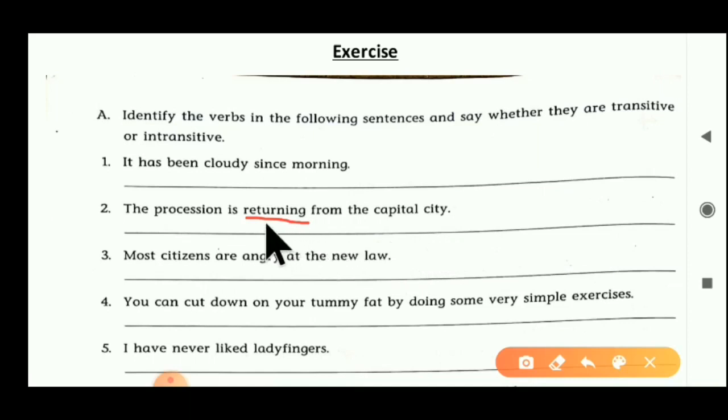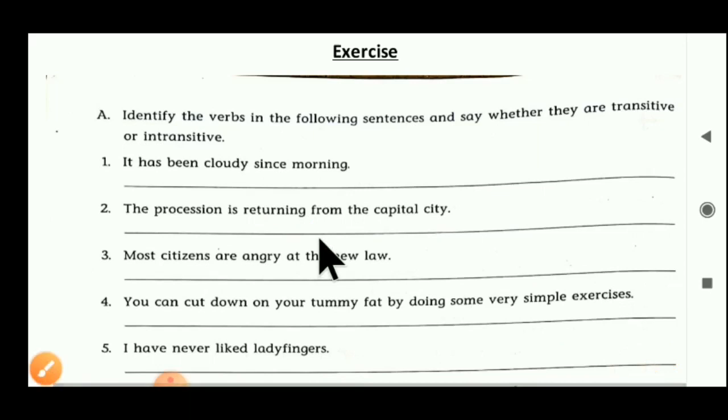What is the procession returning? We cannot get a definite answer here. So no object is given in that sentence. So 'returning' becomes an intransitive verb here. So you have to write 'returning', intransitive verb.